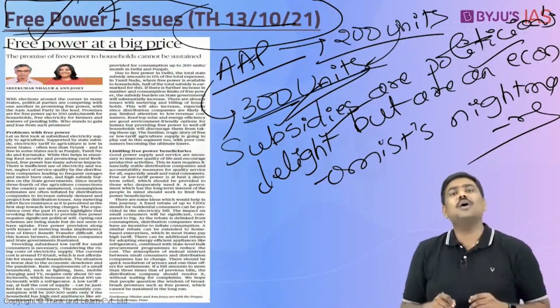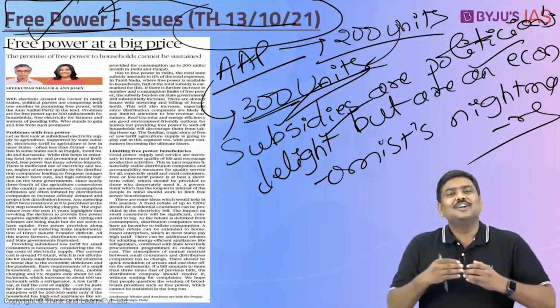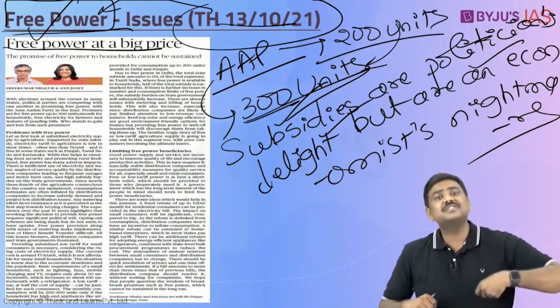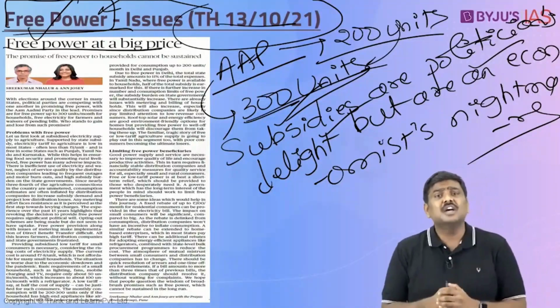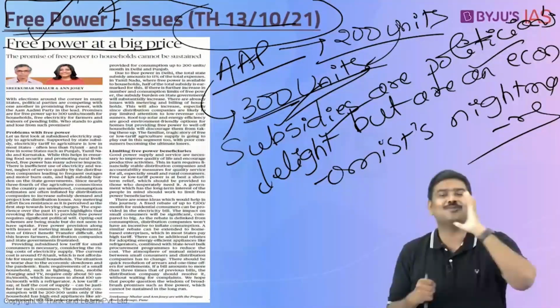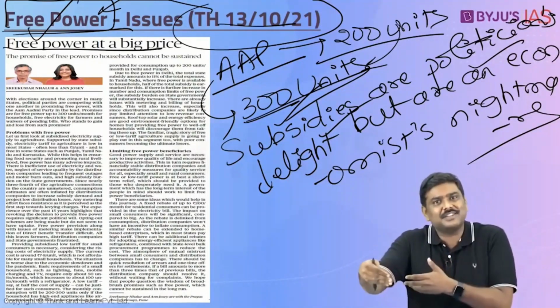One, whenever you supply, let's say 200 units or 300 units free of cost to the households, don't you think all the households will not require this particular subsidy? Imagine there's a household which earns an annual income of let's say 10 lakh rupees, 15 lakh rupees, 20 lakh rupees. Why do you want to provide free electricity or subsidized electricity to such household? There is a problem. And whenever you want to provide free or subsidized electricity, the subsidy burden of the government is going to increase.